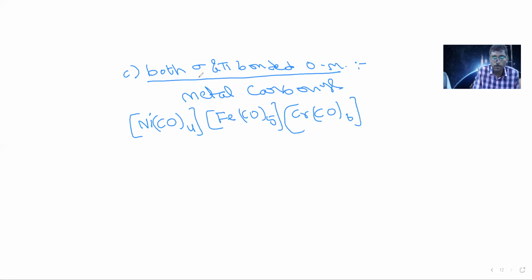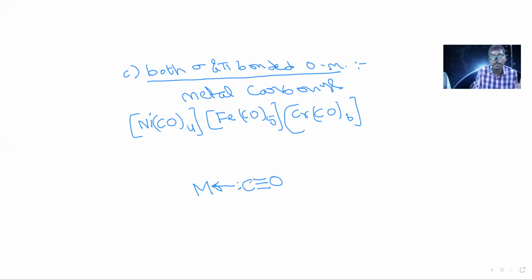In metal carbonyls, both sigma and pi bonds are present. How is this present? See this. Here I am taking the central atom metal and the ligand is carbon monoxide. Carbon monoxide is actually C triple bond O. Here the carbon has a lone pair, and this lone pair will be donated to the central atom. They will form a sigma bond.